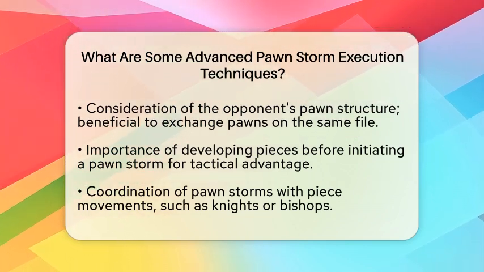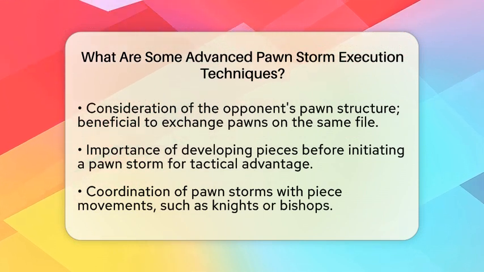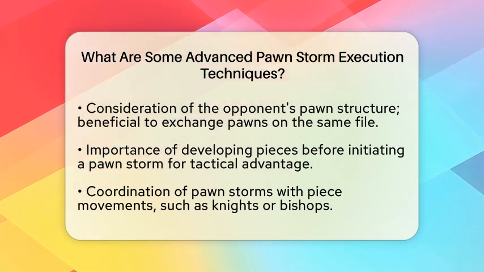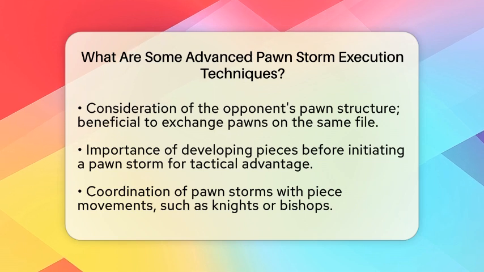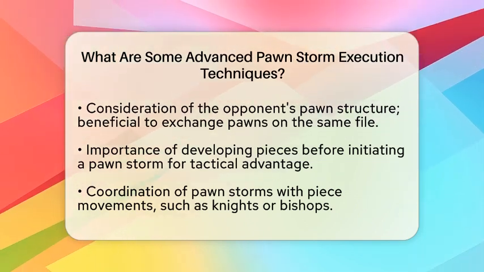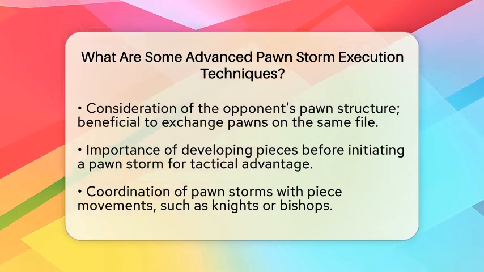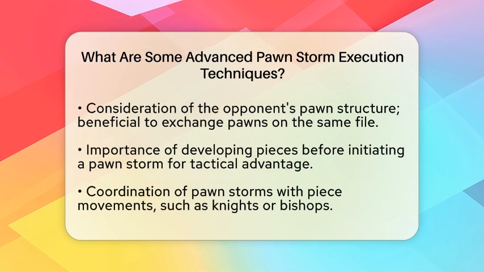Advanced players often coordinate their pawn storms with their piece movements. For example, moving a knight or bishop to a square where it can attack right after the pawn's advance can maximize your impact. This kind of coordination can lead to powerful attacks that your opponent may struggle to defend against.